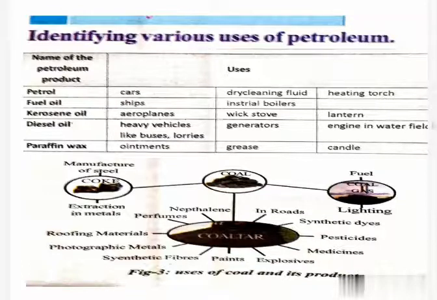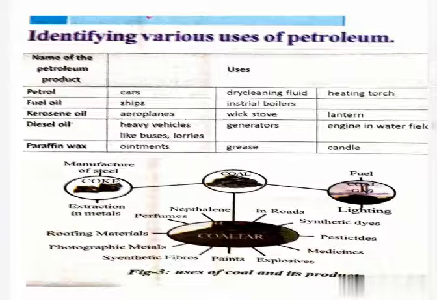The products obtained from coal tar are used as starting material for the manufacture of many substances like synthetic dyes, drugs, explosives, perfumes, plastics, paints and roofing materials.